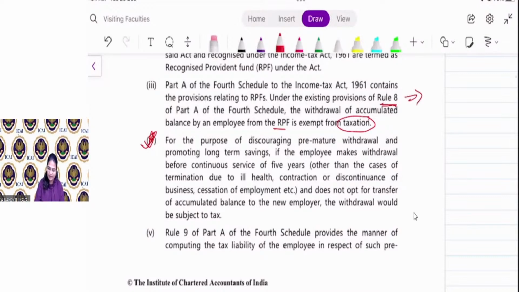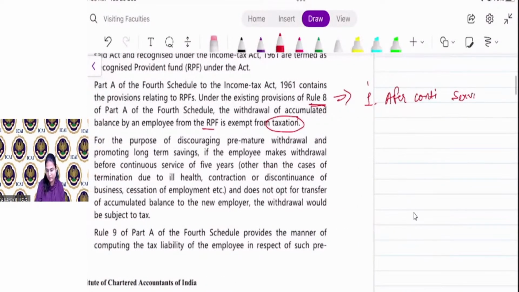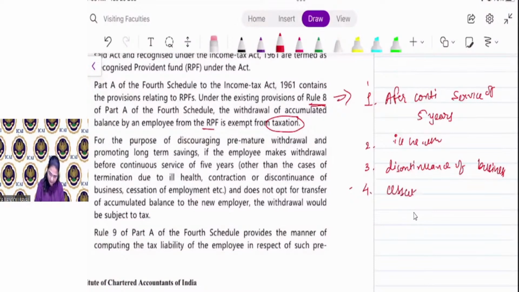So here in Rule 8, first, after continuous service of 5 years; second, ill health; third, discontinuance of business; fourth, cessation of employment.